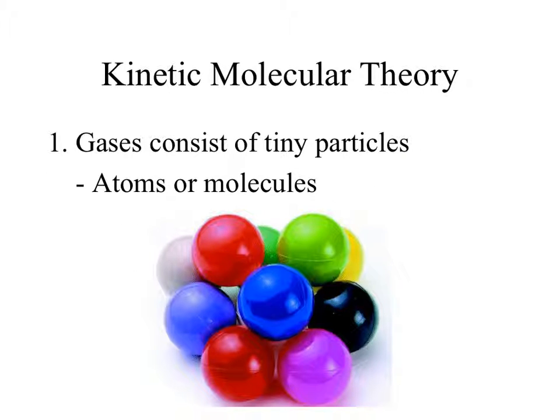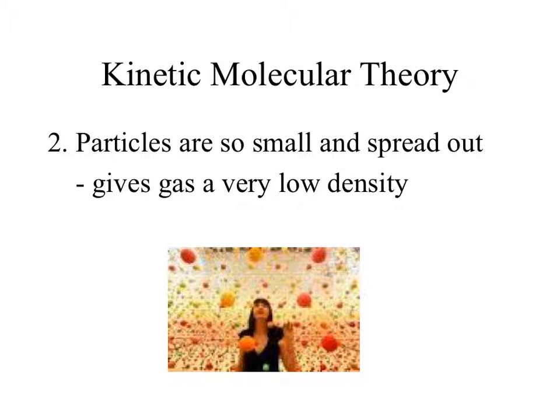Part 1 of the kinetic molecular theory is that we can assume that gases are tiny little particles, and the gases are either going to be individual atoms or molecules. So we just like to think of gases as tiny individual pieces. We also know that gases are incredibly small, those tiny little pieces, and in fact, they're super spread out. And that's why gases end up filling up their containers. Because they're spread out, they're not completely attracted to each other that much.